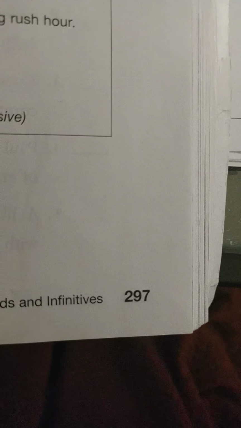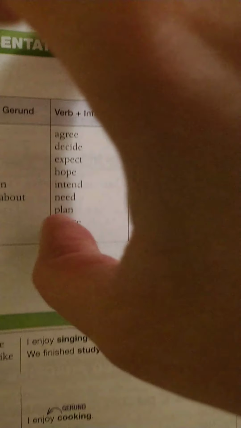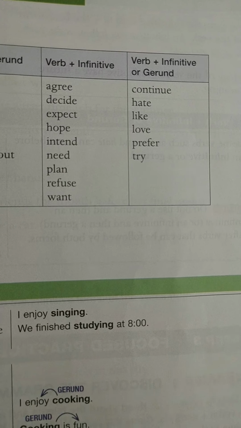Okay, hello class. We will be in our grammar book today. This is the lecture for April 13th, and we are going to talk a little bit more about gerunds and infinitives, okay? So we will be in the grammar book. We will be on page 297 again, and we will focus on this chart up here.